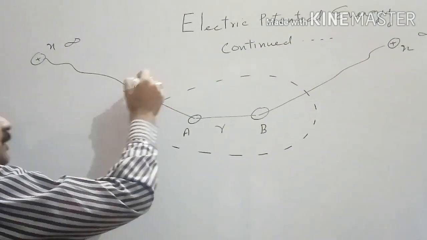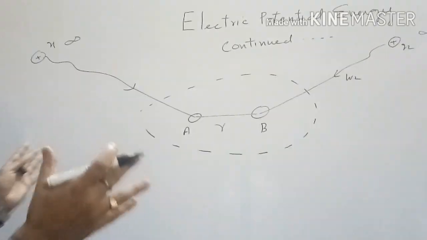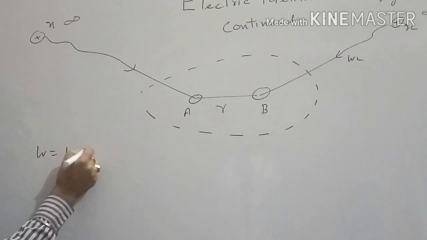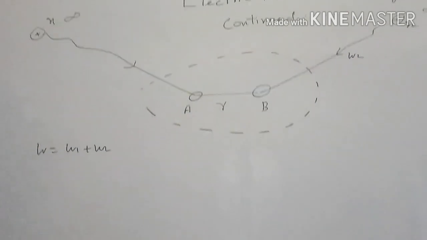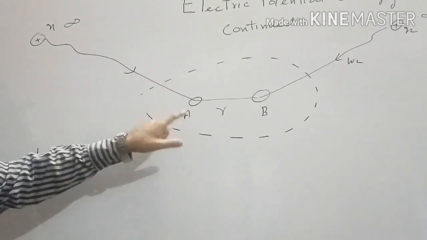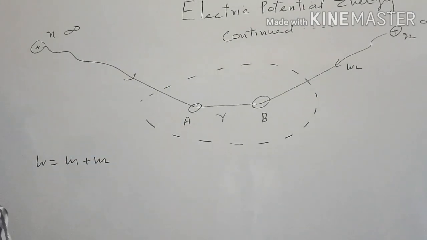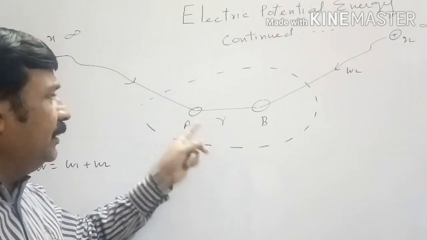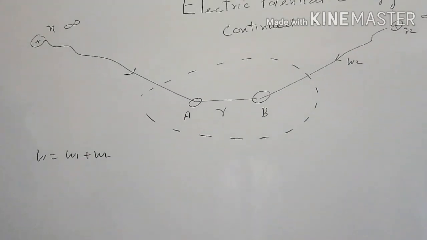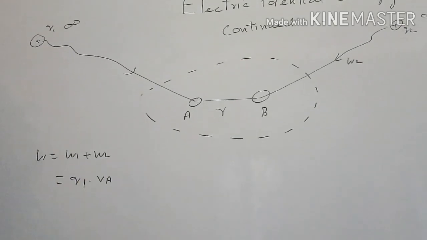We want to know what is the electric potential of the system. For it we want to know how much work will be done to form the system. From the figure, total work done will be W1 plus W2. Now when Q1 charge will be shifted from infinity to A, since at A already electric field is present, so W1 will be not 0. Since this point A is kept in electric field region, so here there will be some potential already. So W1 will be Q1 into VA.